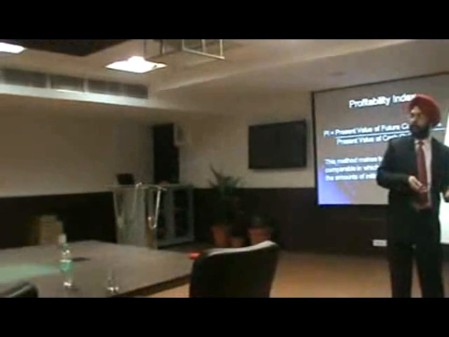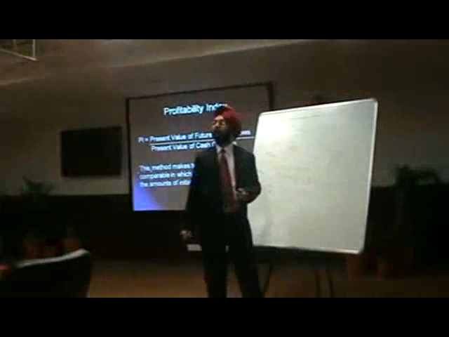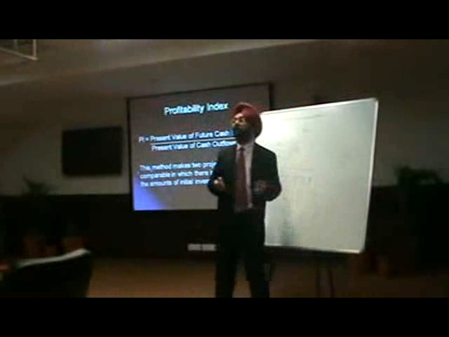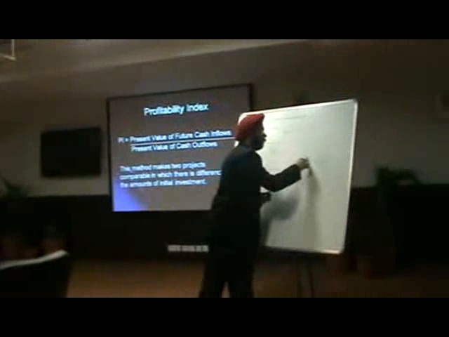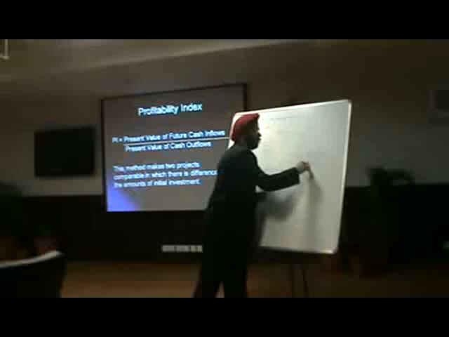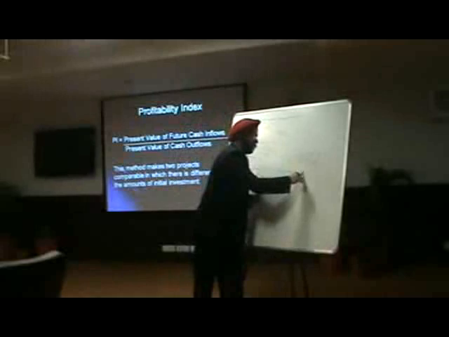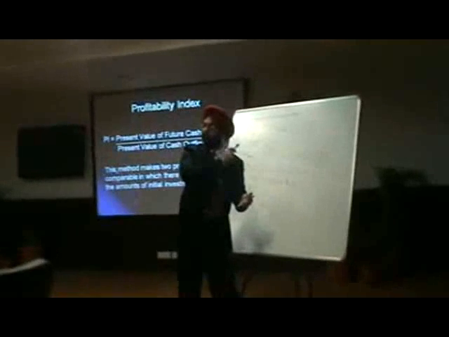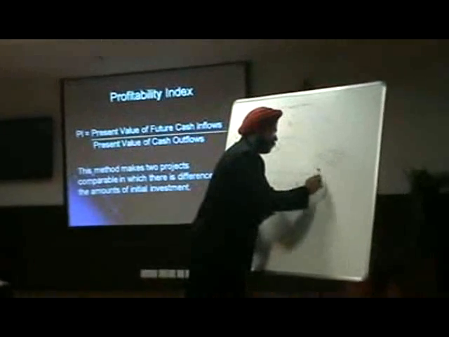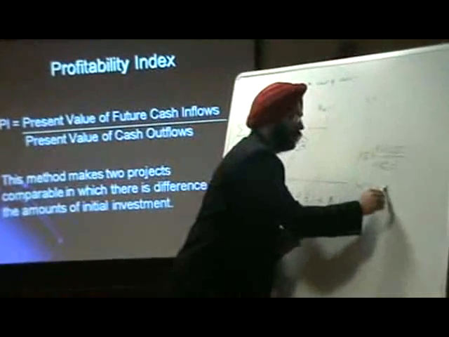So, something which is cash outflow is your investment, and what you are getting as return out of it is cash inflow. So, this is nothing but an efficiency ratio which can be used, and it is called profitability index when it is associated with the present value. Actually, what is NPV? Now we will be able to understand the relation between these two also. NPV is nothing but present value of cash inflows